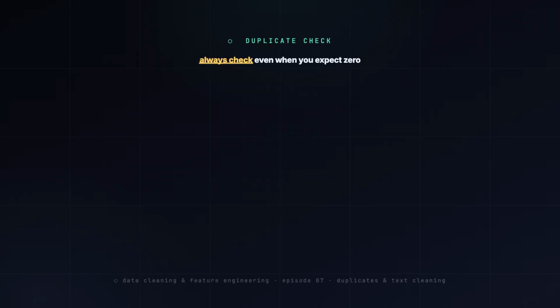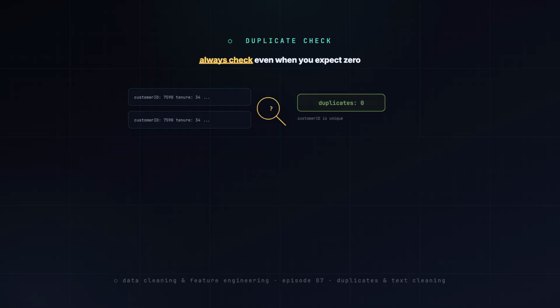First, duplicates. We ask, are any 2 rows identical? In Telco, the answer is 0 because every customer ID is unique. But we always run the check. A hidden duplicate double counts a customer and quietly biases everything.